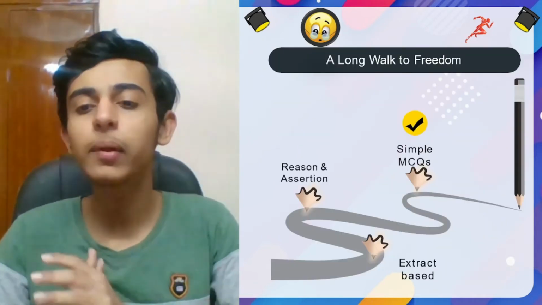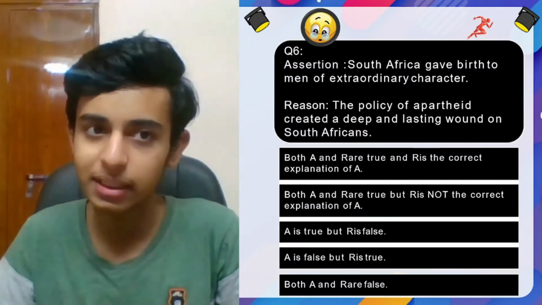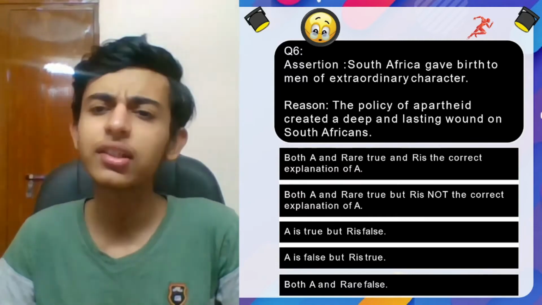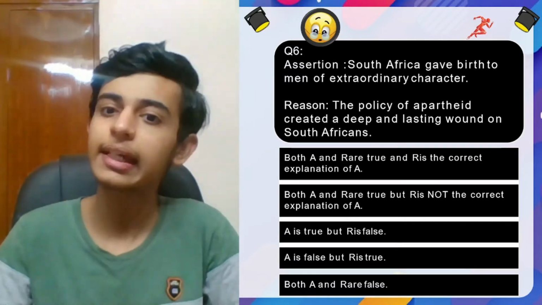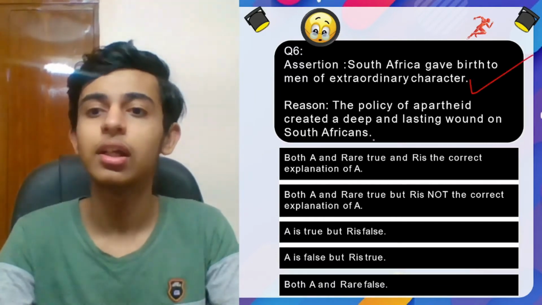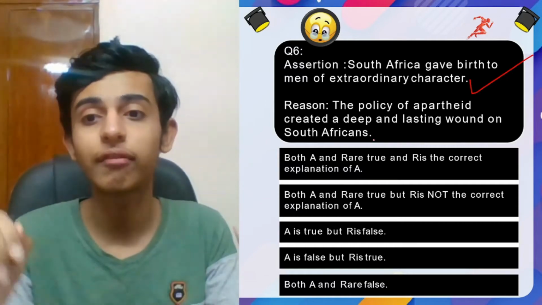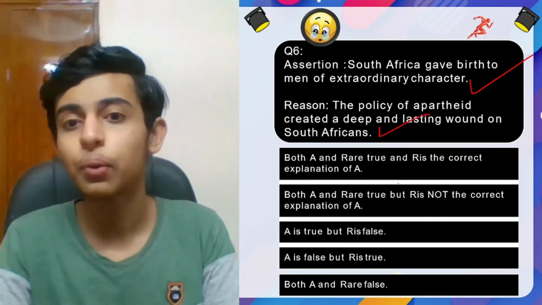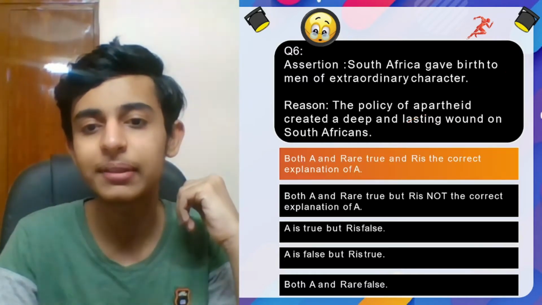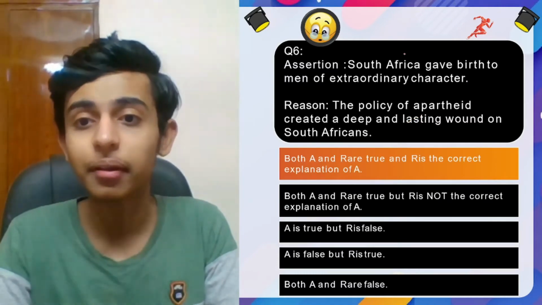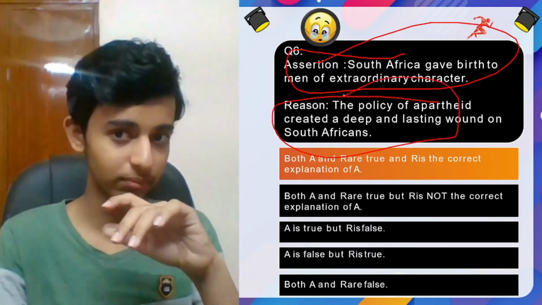All right, so we've covered the simple MCQs and we are moving on to reason assertion based MCQs now. So question 6, assertion says South Africa gave birth to men of extraordinary character. Correct. The policy of apartheid created a deep and lasting wound on South Africans. Correct. So is it relatable, guys? What do you think? Both are correct. Your time's up. Yes. Because South Africa gave birth to extraordinary characters because of the policy of apartheid.